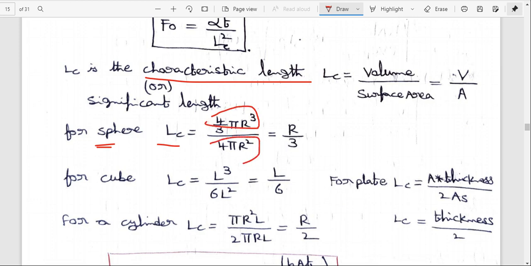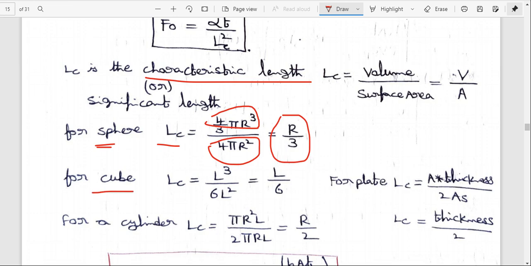What is the sphere volume? 4 by 3 pi r cube, whole divided by 4 pi r square. So here, volume by area, the 4 gets cancelled, and pi and r get cancelled. Finally, LC is equal to r by 3 for the sphere characteristic length.